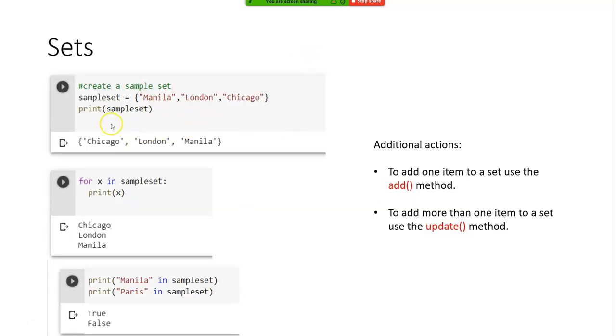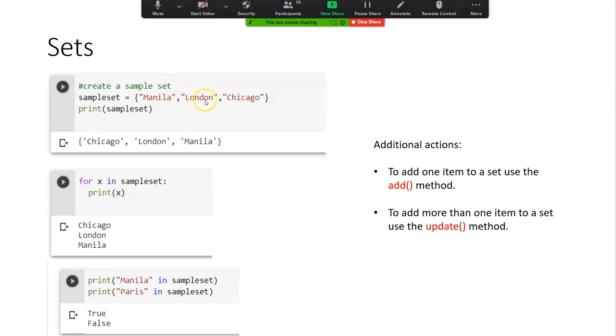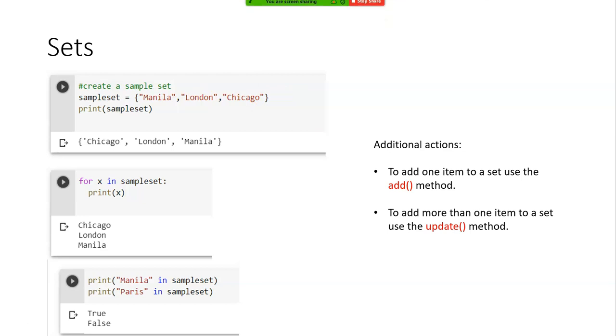See, for example, I can't say sample set of 1 to print London, because it is not ordered. Remember in the previous one we saw 0, 1, 2. Here it is not ordered. This is the way it stores. That's a type of array. If I say sample set of 2, it can print London, Chicago, Manila, or London. I don't know how it is stored. Do you understand? That's what I meant by it is not ordered.